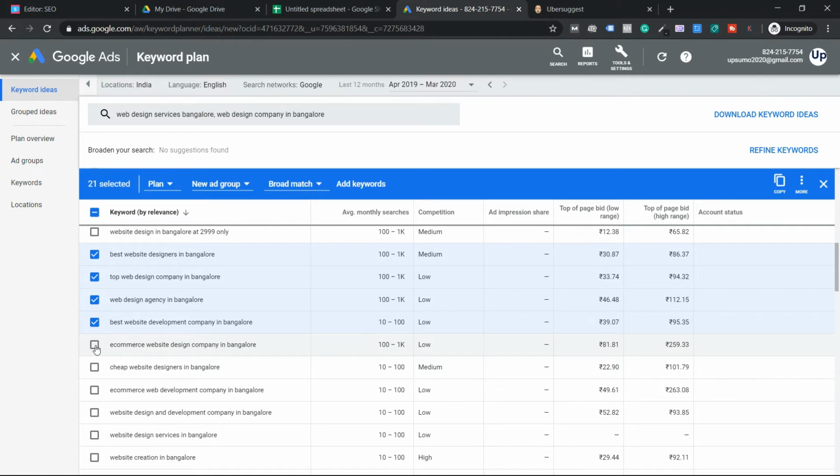Now guys, most people ask me, sir, how many keywords should I select? I'm on record, guys. I'm clearly telling you, please never forget, there is no limit on the number of keywords you can optimize in a page. Okay, there are pages that rank for thousands of keywords, one page. So there is no limit on the number of keywords.